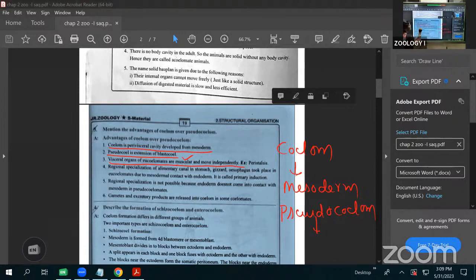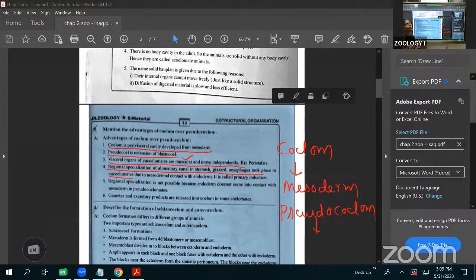Next is the regional specialization of the alimentary canal. The alimentary canal is divided into a number of parts, for example esophagus, crop, gizzard. The regional specialization occurs, with stomach, gizzard and esophagus, in the eucoelomates. Before that, check the pseudocoelomates, Ascaris. Inside, the alimentary canal is just tube-like, and no regional specialization occurs.